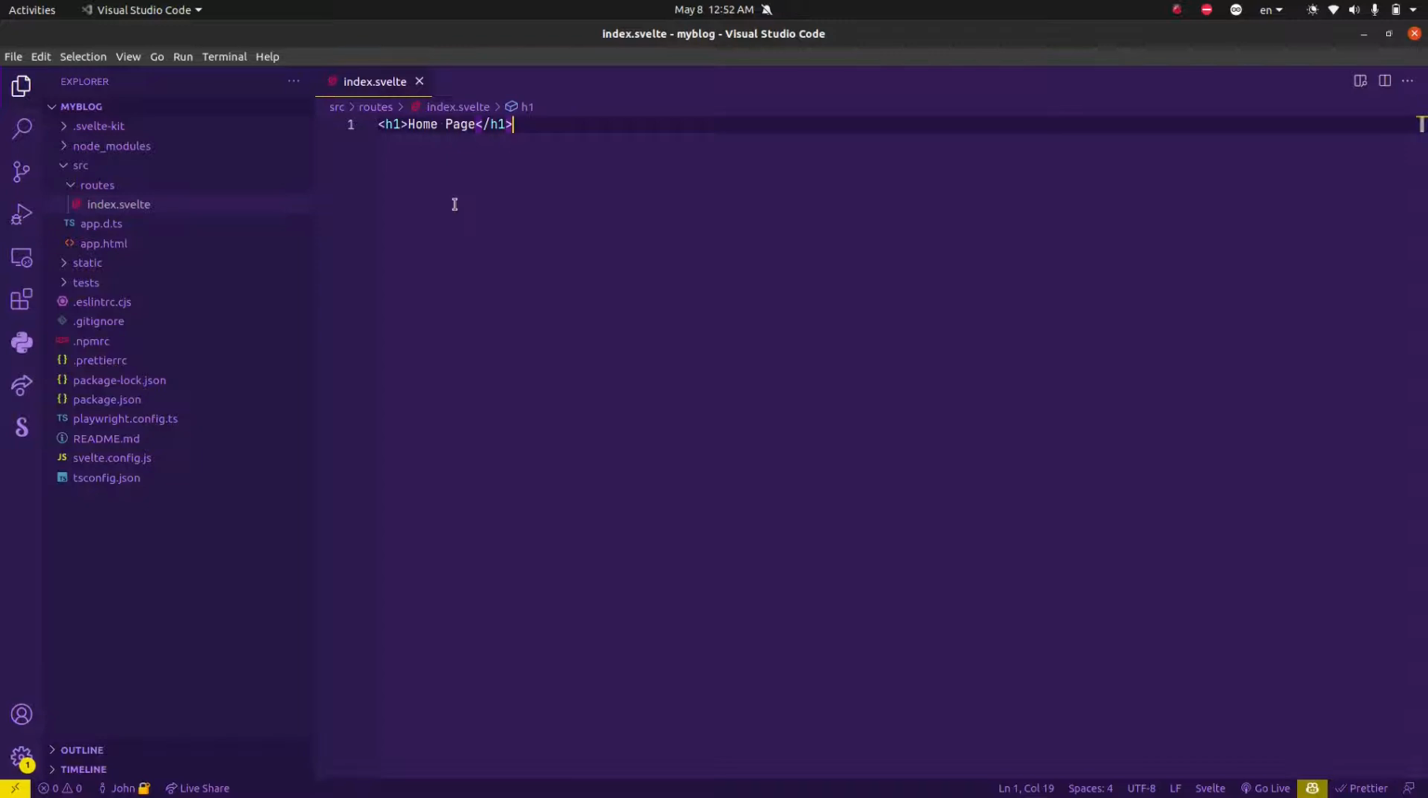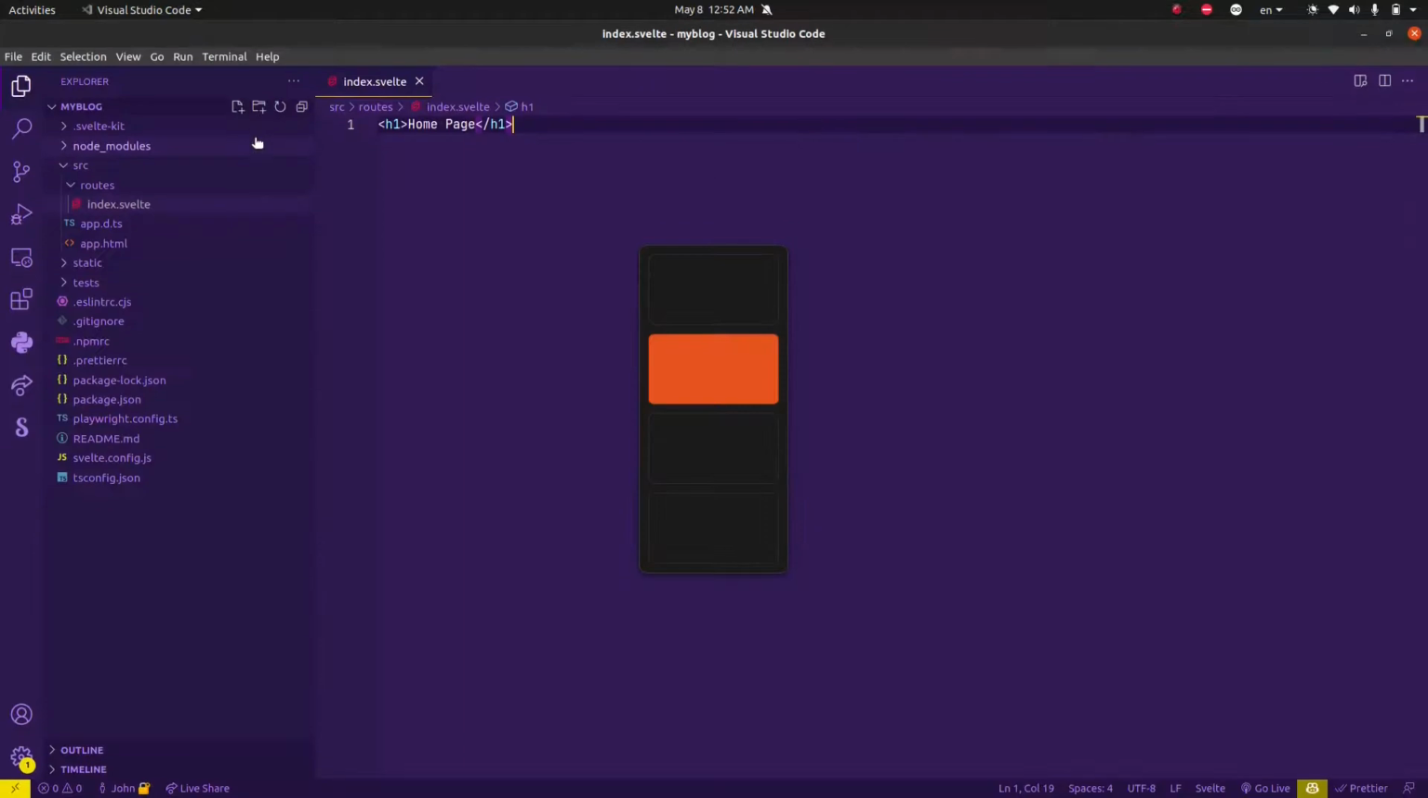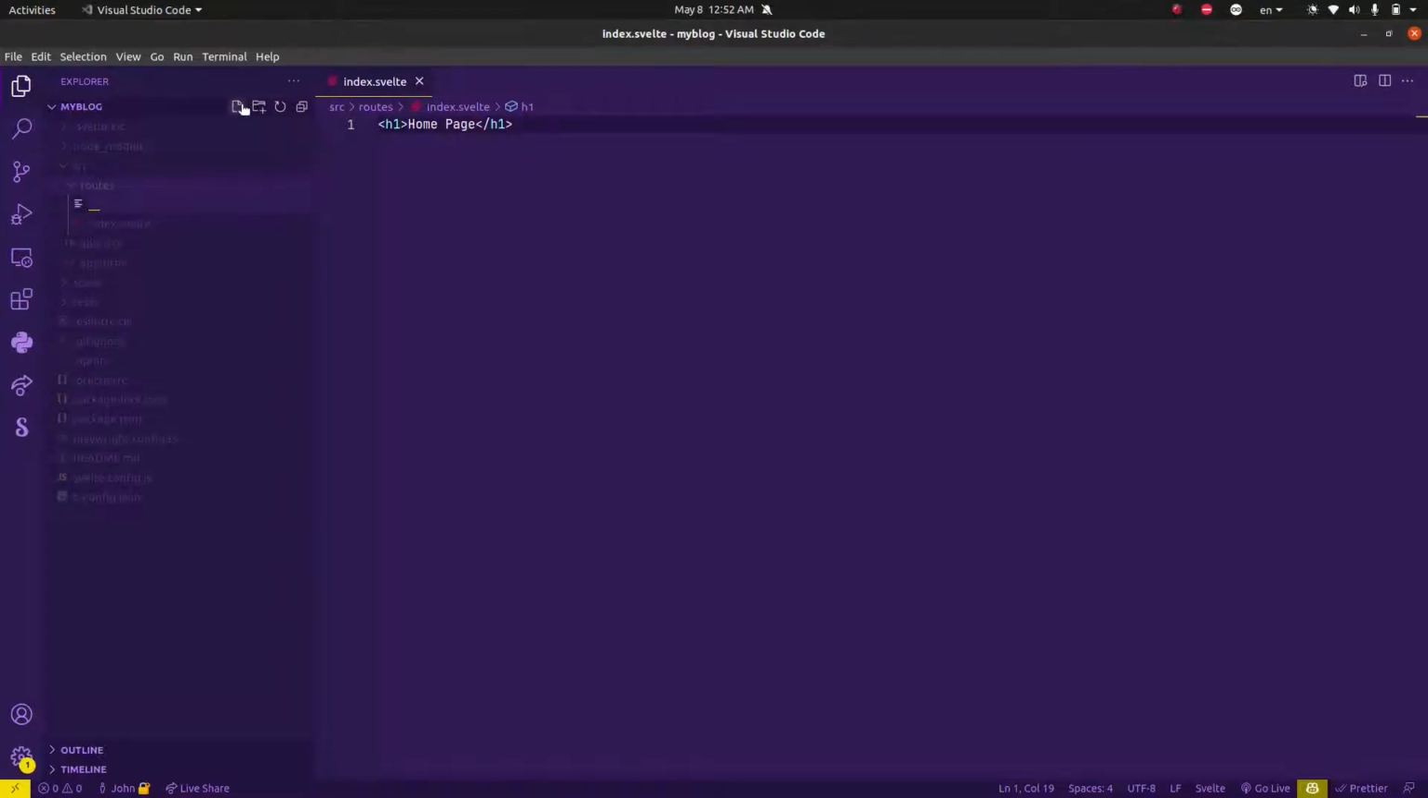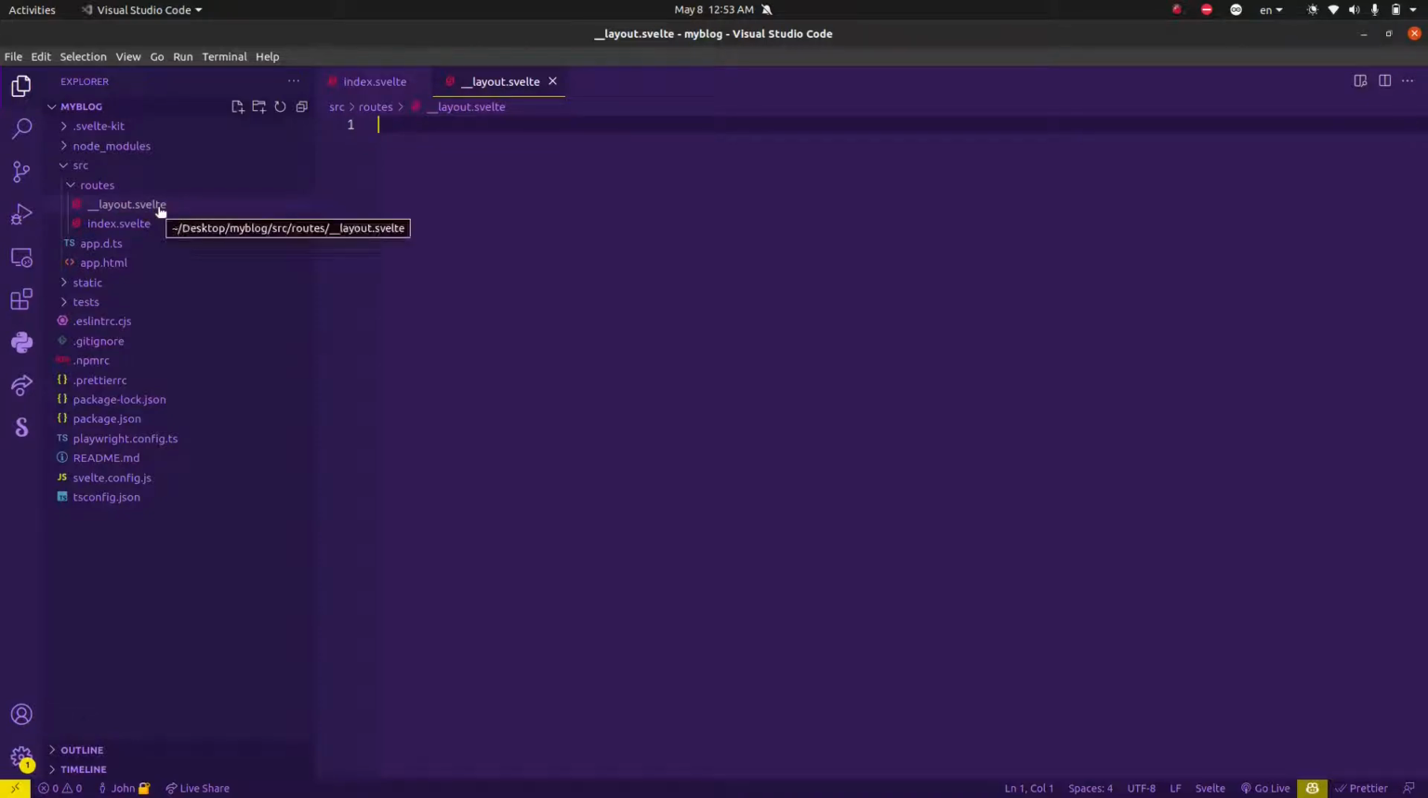So to do that, first of all, as you can see, this is just a plain index.svelte page. To create a layout, all you need to do is create a file named layout.svelte. What this will do is create a default layout. I will show you how to create a named layout in a bit. So this will create a default layout, and whenever you visit a page, this layout will run first.